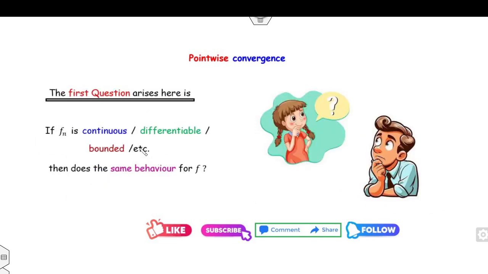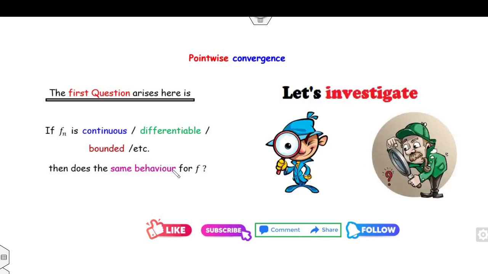That means if fn is continuous, differentiable, bounded, etc., then does f also behave the same way? The answer is not obvious. So let's investigate the behavior of the function f(x) when the functions are continuous, differentiable, and bounded.